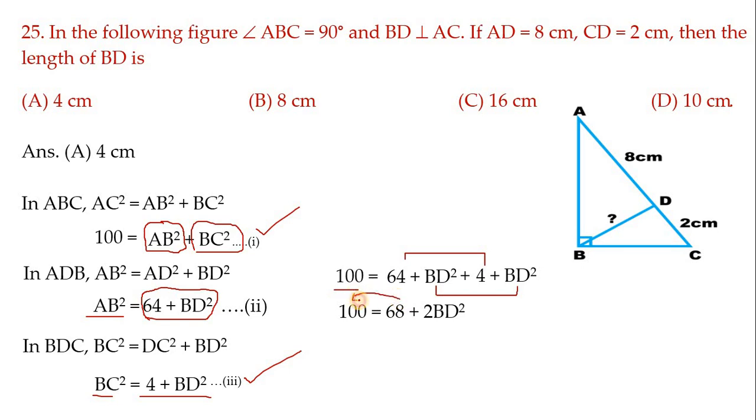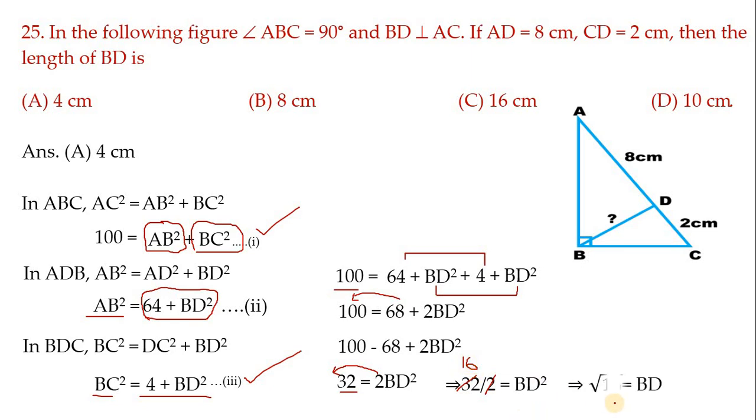68 you transfer this side, children. So we get 100 minus 68, which is 32. Now this 2 you transfer this side, so it becomes the denominator. 2 sixteens are 32. So BD square is equal to 16. The square transfers to the other side and becomes root 16. Root 16 has an exact value, that is 4. So BD equals 4.